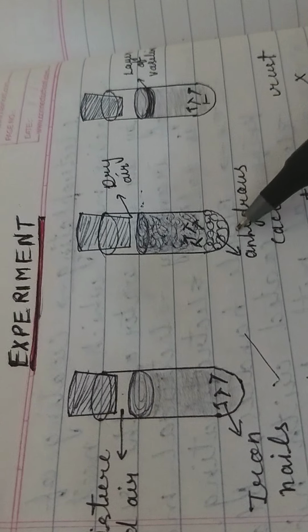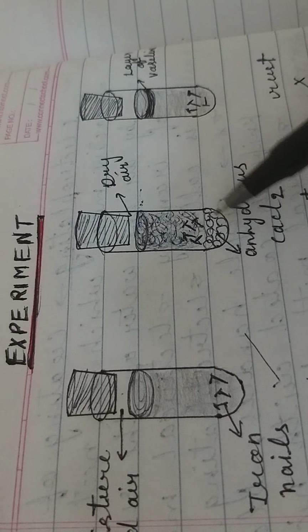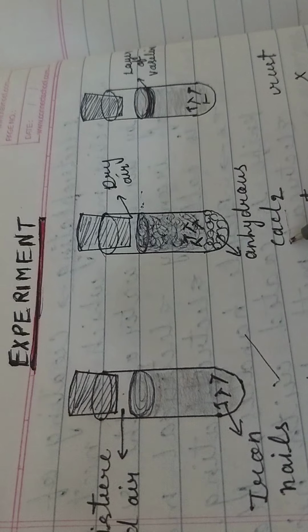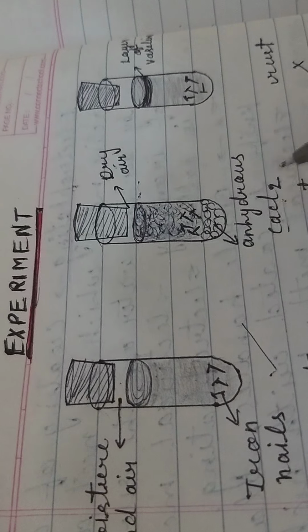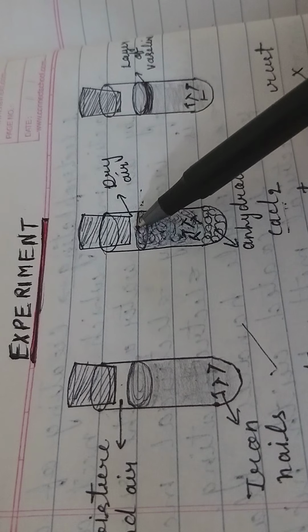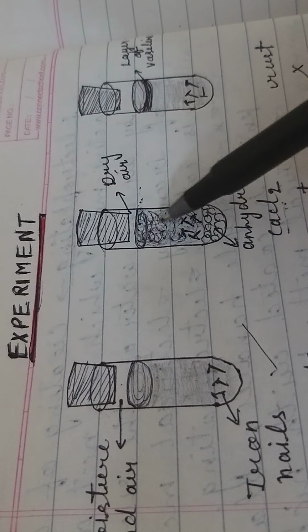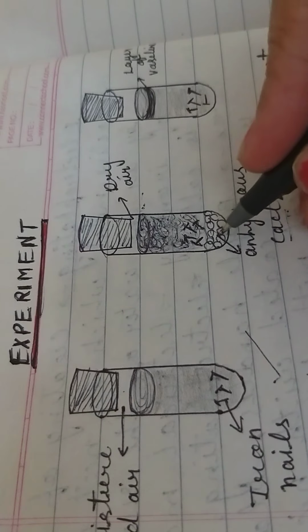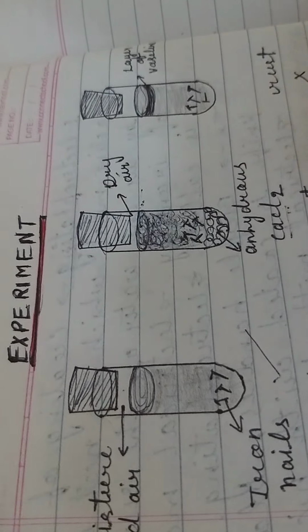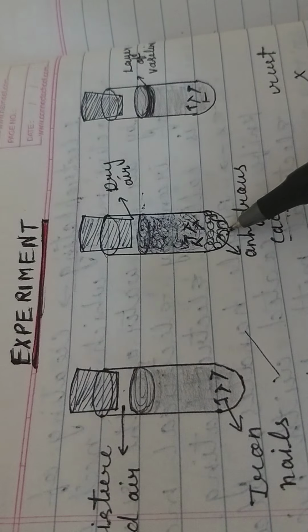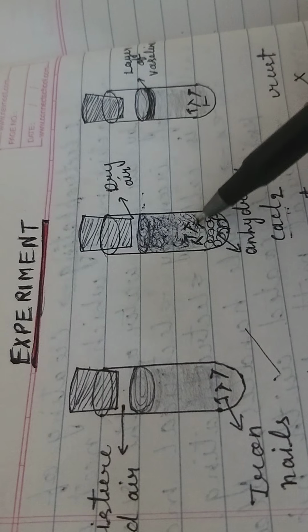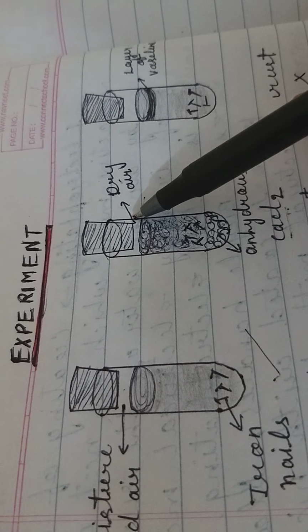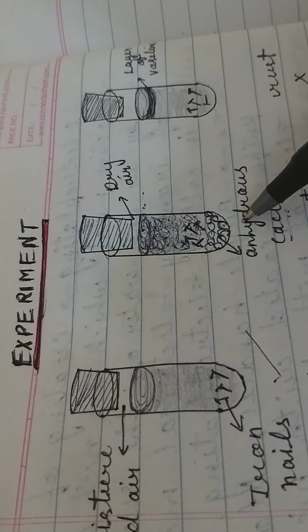Okay, now in the second case, what we have done is put some anhydrous calcium chloride. What is the main action of anhydrous calcium chloride? It absorbs moisture from the air. So the air which is present in the tube becomes dry. This is not water, this is a cotton plug. I have put the cotton there and below it some anhydrous calcium chloride pellets. These iron nails will not rust in that condition because moisture is not present. So one condition is missing here, so corrosion will not take place.